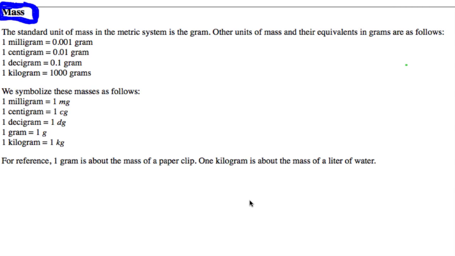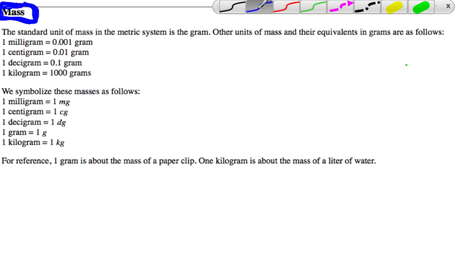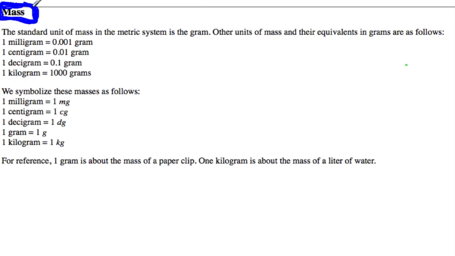Okay, mass is a measurement of what you are, and it never changes. Weight is a measurement of the effect of gravity on mass. So on Earth, since we're all pretty much affected by the same gravitational pull, we often refer to weight as mass and vice versa. On the New York State math test, they don't really distinguish between weight and mass.